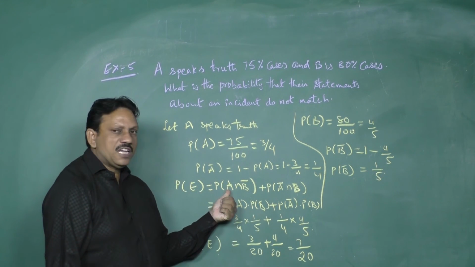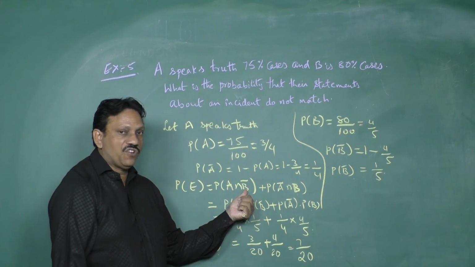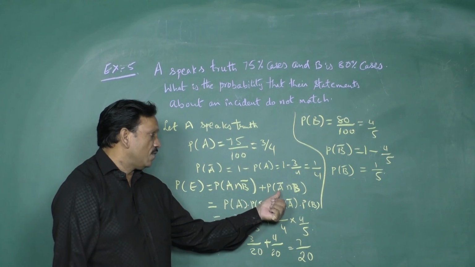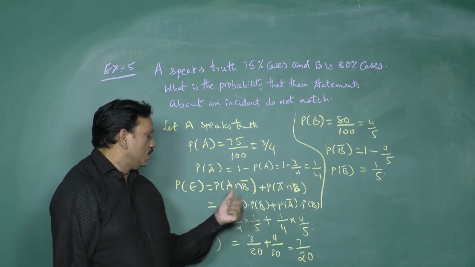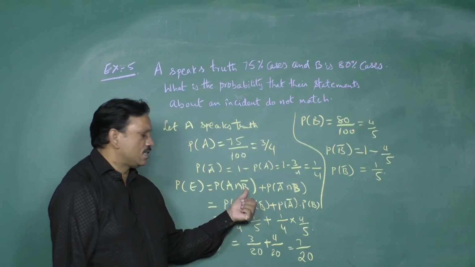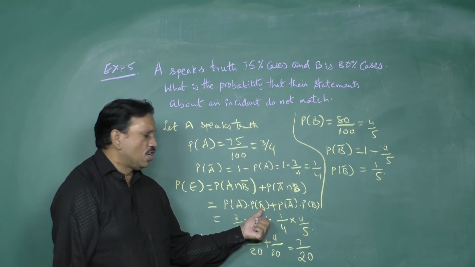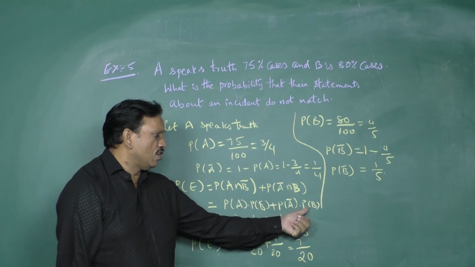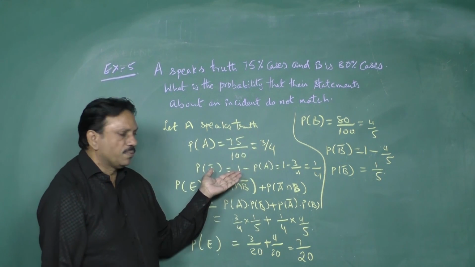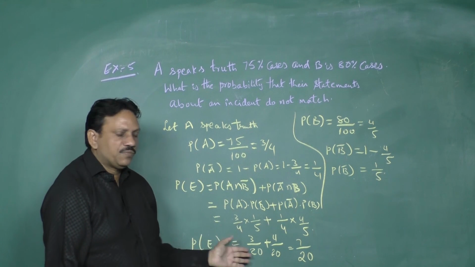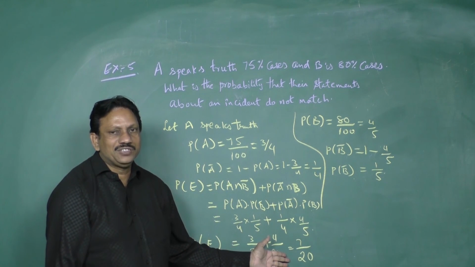That means if A speaks truth and B false, or A false and B true, then these are independent events. This can be written as P of A into P of B complement plus P of A complement into P of B. We know the values from the data. Substitute here, and you get finally 7 by 20.